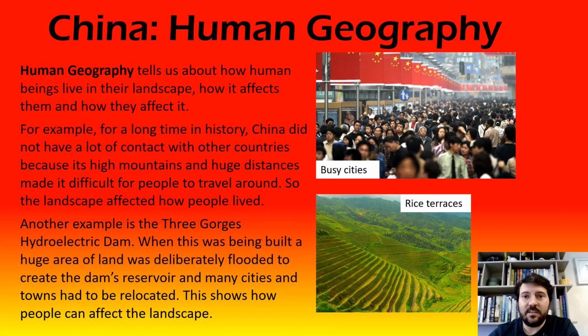So in these next few slides, we're going to look at human geography. So we're going to focus on industry, which is how humans use the landscape to make money or make things that they need. And we're going to look at settlement, which is how people live. Do they live in towns? Do they live in cities? That sort of thing. But human geography covers an awful lot more than this. It covers religion, culture, how people move around, how people go from place to place and country to country, what people's lives are like on a daily basis. But like I said, we can't cover everything in this video, so we're going to leave those ones for you to maybe look up later.